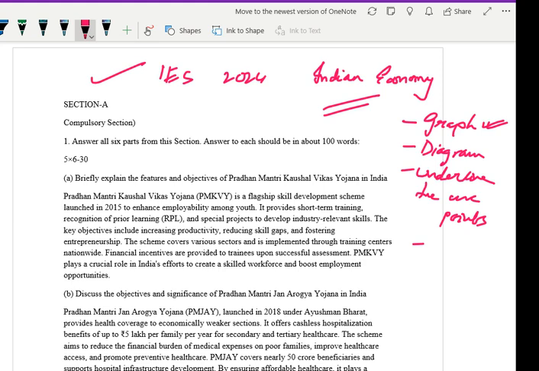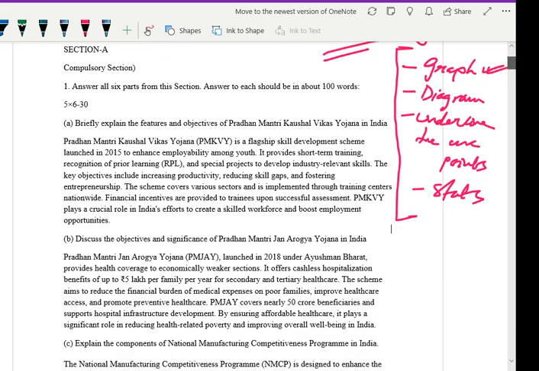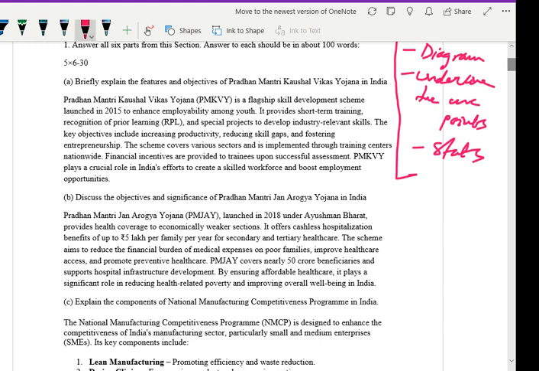And then if it is this type of question, where you are given some schemes, then you try to give the statistics. So these are some of the things which you need to know, and as I go further, I will tell you more about what you can give. Statistics is very important, and always write according to the marks, because you have to finish also. The first question here is: briefly explain the features and objectives of Pradhan Mantri Kaushal Vikas Yojana. So how will we approach this question?